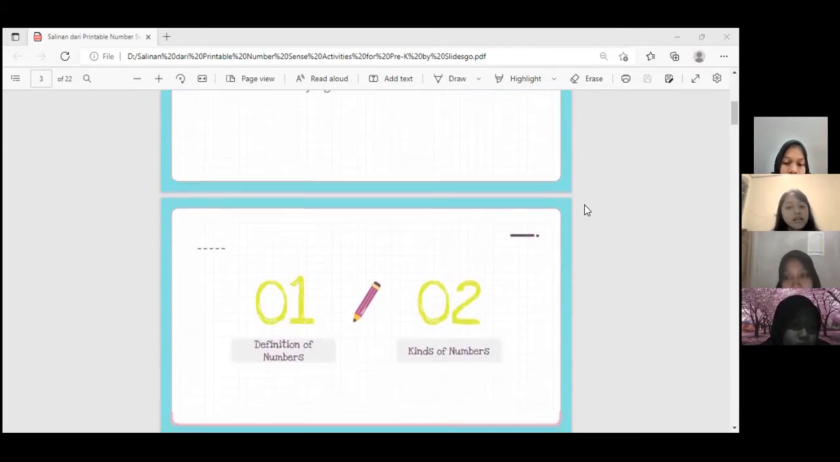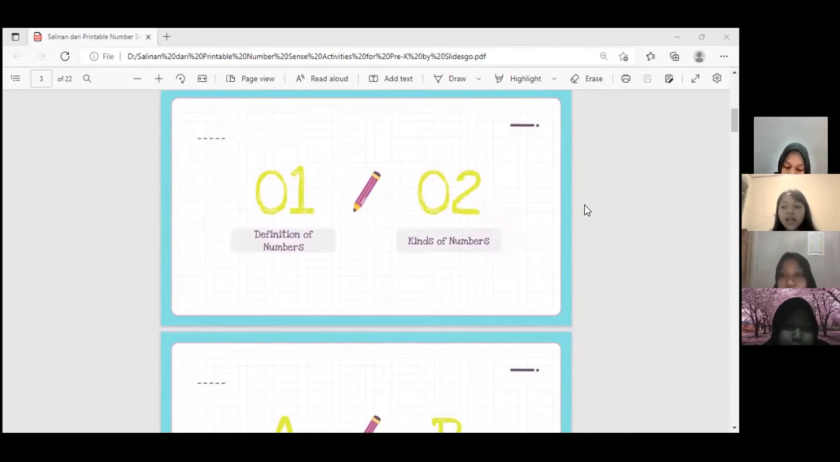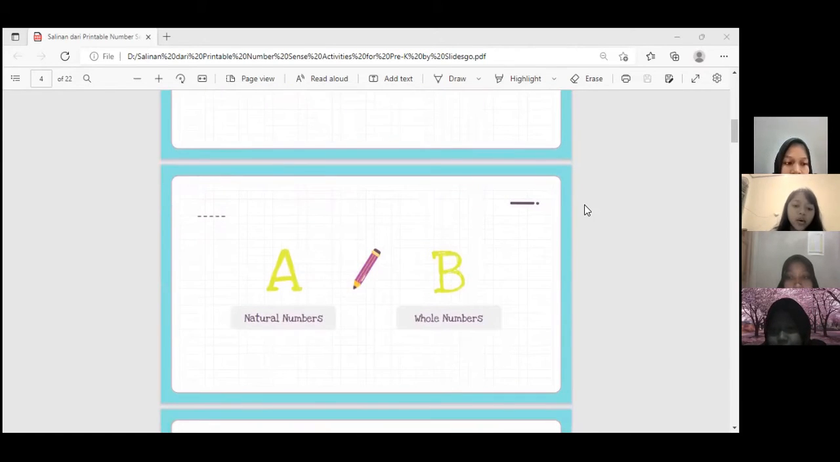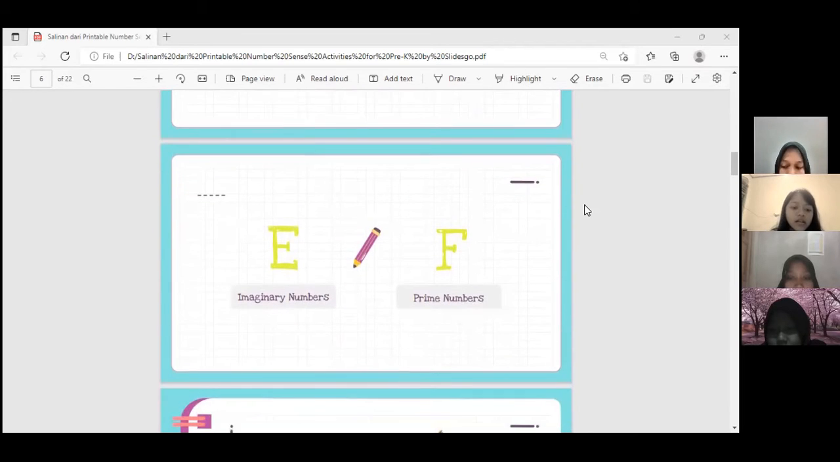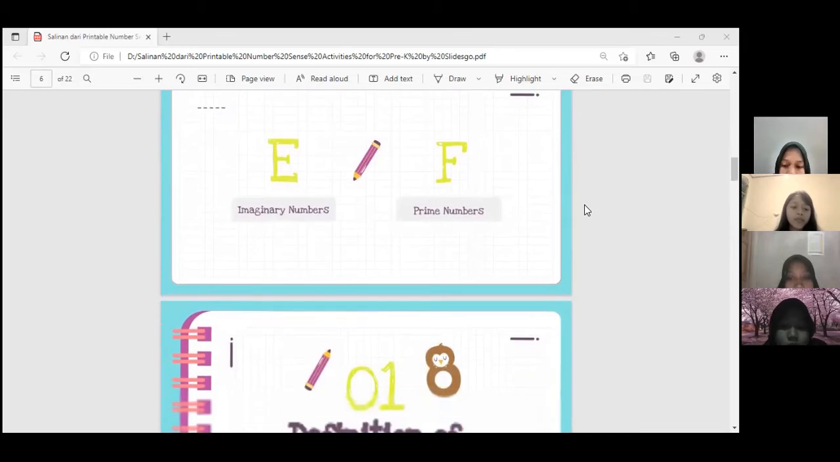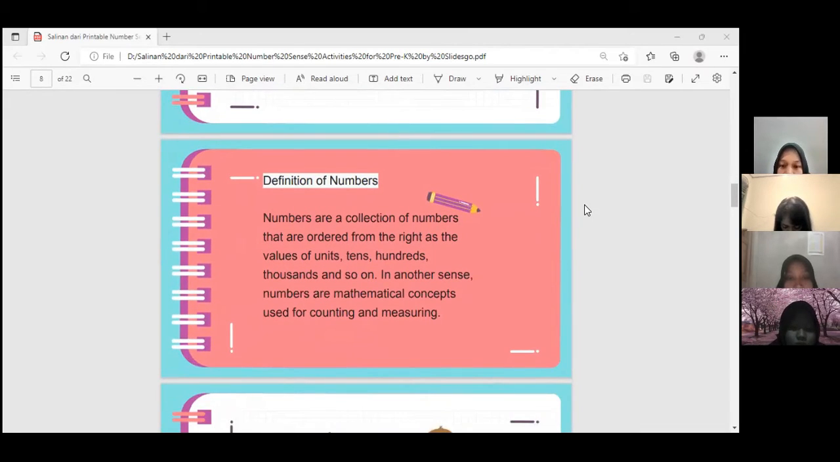We will present here about all kinds of numbers. The submaterials that we will discuss are definition of numbers, kinds of numbers, natural numbers, whole numbers, integers, real numbers, imaginary numbers, and prime numbers. Definition of numbers. Numbers are a collection of numbers that are ordered from the right as the values of units, tens, hundreds, thousands, and so on.